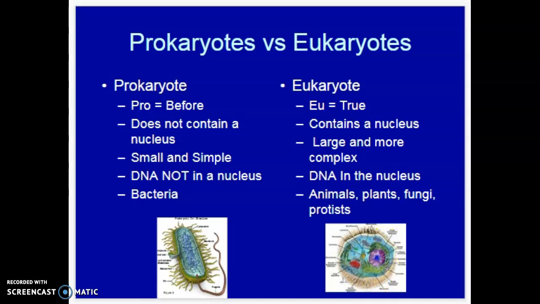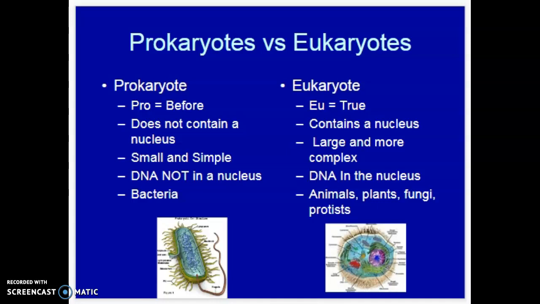Now, both of them do have DNA. All living things have to have DNA. The DNA in a eukaryote is located in this nucleus, that little purple structure there. In a prokaryote, there is no nucleus, and this DNA, you can see some of the stringy stuff in there, is just all throughout the cell. It is not bound inside of a nucleus. Some examples of a eukaryote would be plants, animals, some fungus, and some protists. And then prokaryotes, like I said, are just the smaller, simpler cells, such as bacteria.